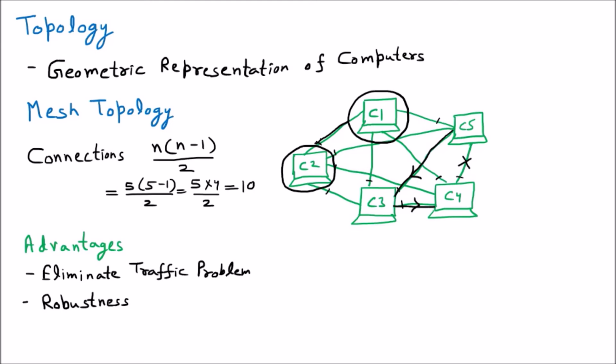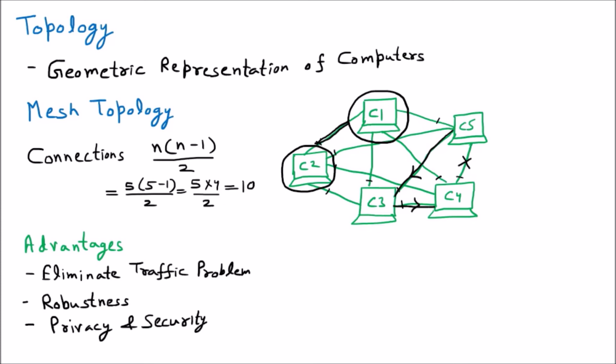Then the next advantage is privacy and security. If we have a one-to-one connection, as we have seen between C2 and C1, there is a direct connection. There is no broadcasting. There is no other person involved. So if I am sending data directly to some particular person, or if C1 wants to send data to C2, the direct connection is there.